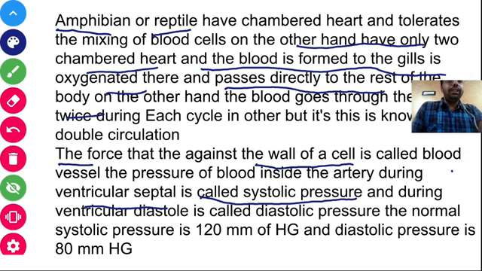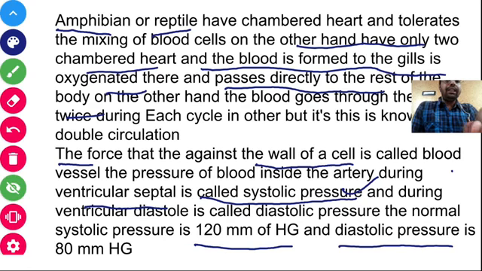There are 2 types of pressure actually, that is the systolic pressure and the diastolic pressure. Systolic means when the heart contracts and diastolic means when the heart relaxes. Systolic pressure is 120 mm of Hg, whereas the diastolic pressure is 80 mm of Hg. So the normal blood pressure in a human being is 120 by 80 mmHg, that is the systolic pressure by diastolic pressure.